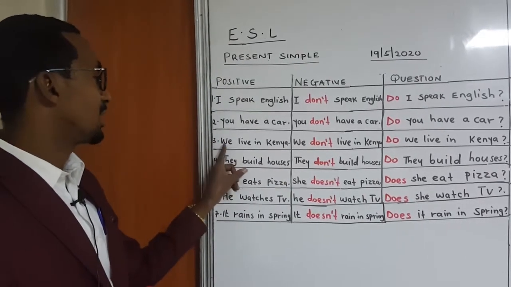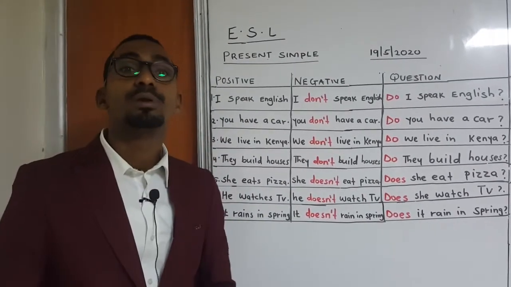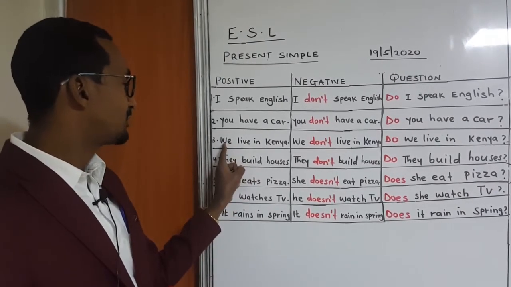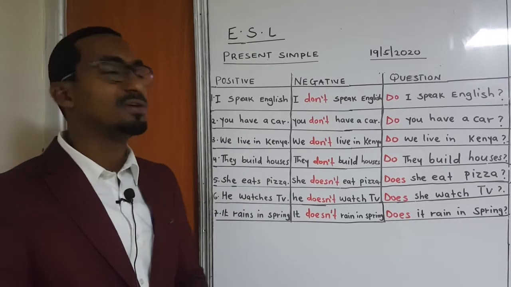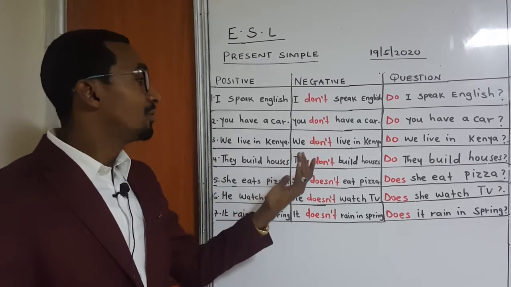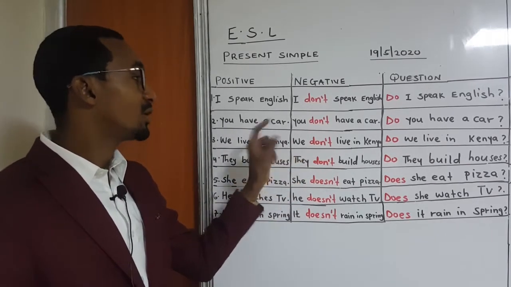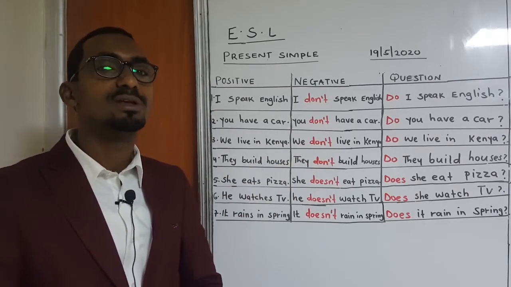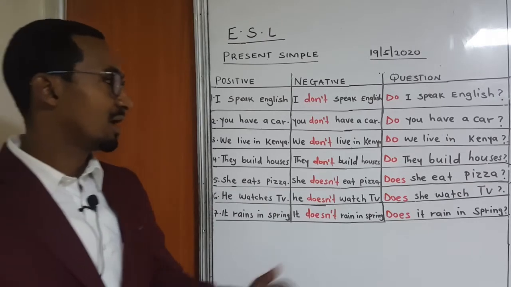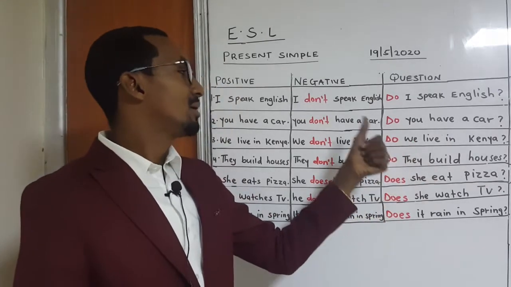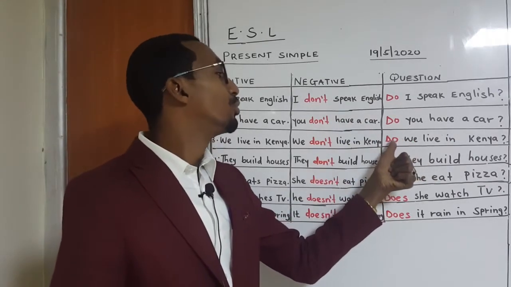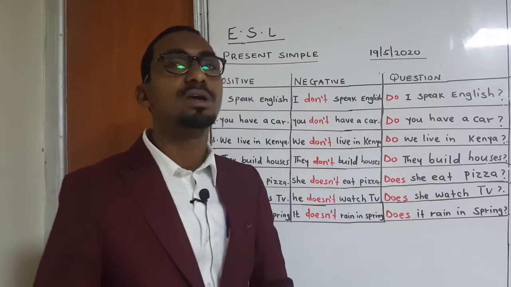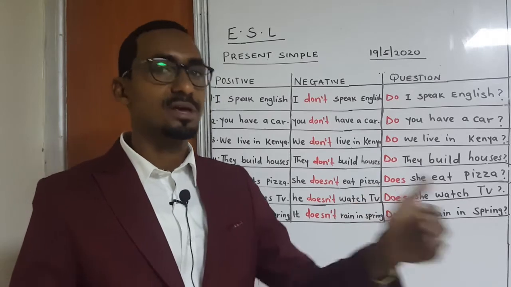Next, we have number 3. We live in Kenya. So this is the subject and this is the verb. We live in Kenya. Negative, you add don't: We don't live in Kenya. Question, you put do before we: Do we live in Kenya?